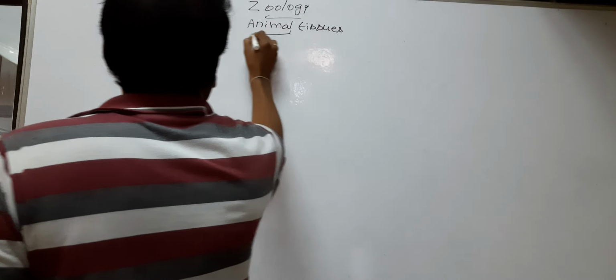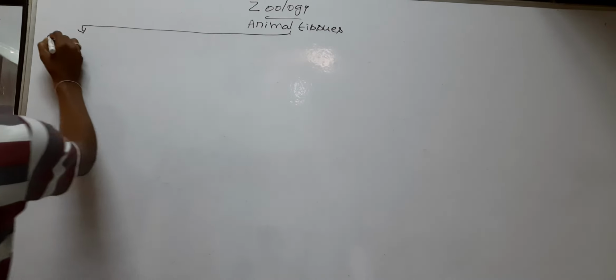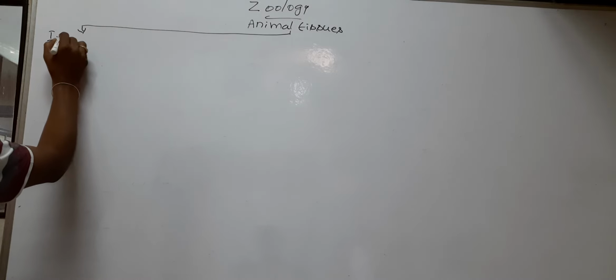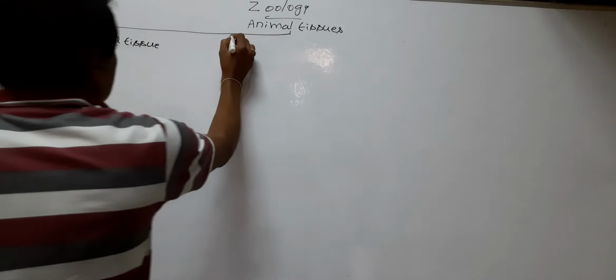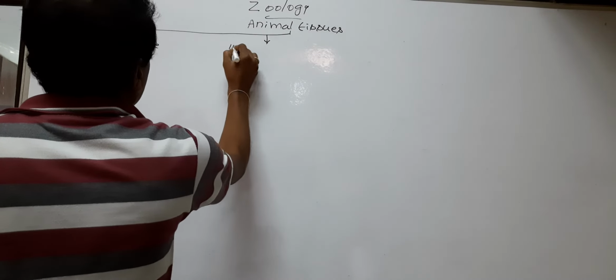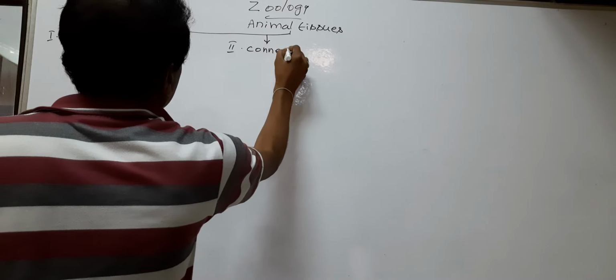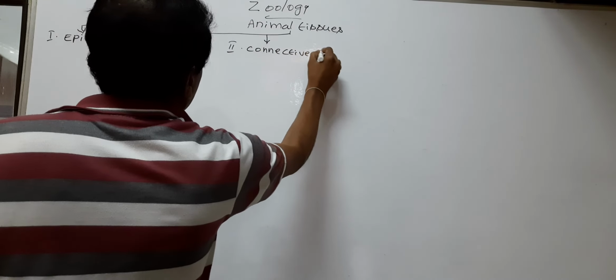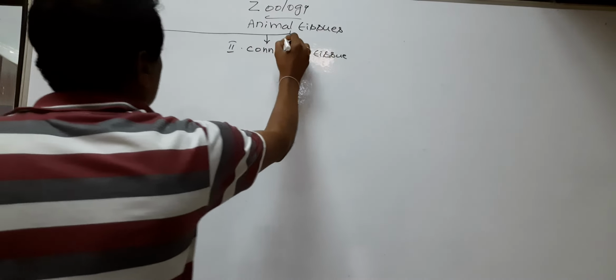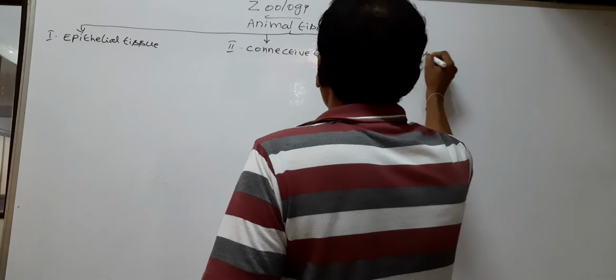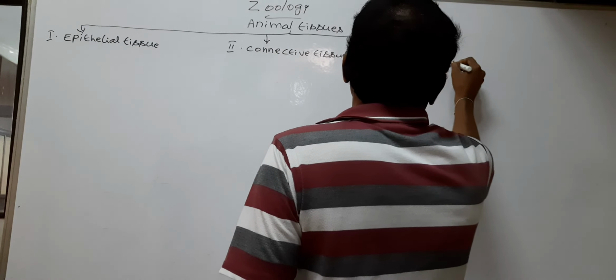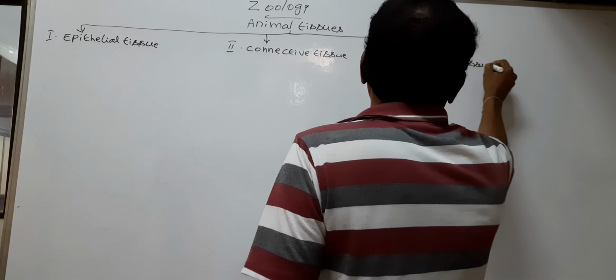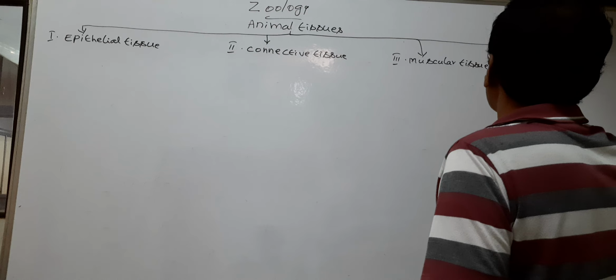Animal tissues. Animals possess four types of tissues: epithelial tissue, connective tissue, muscular tissue, and nervous tissue.